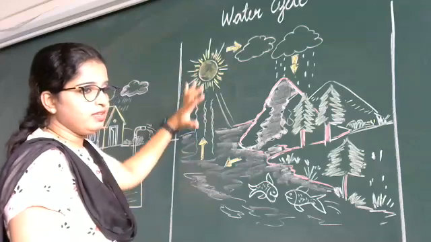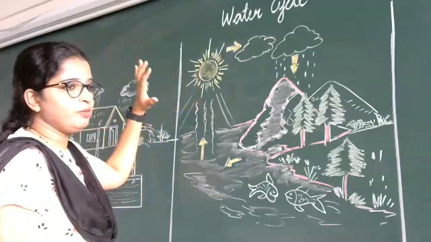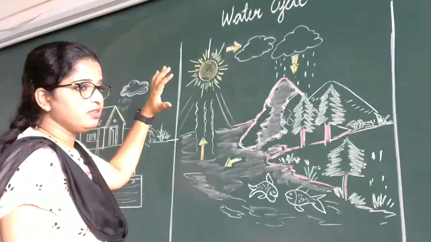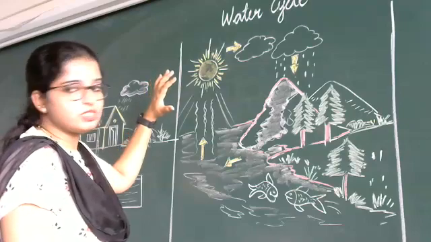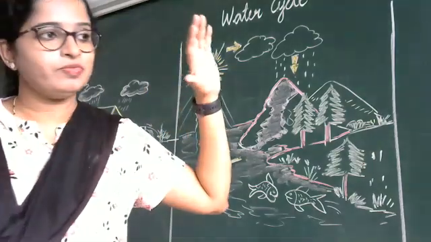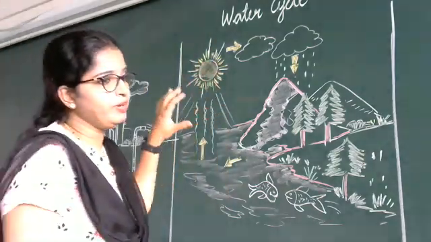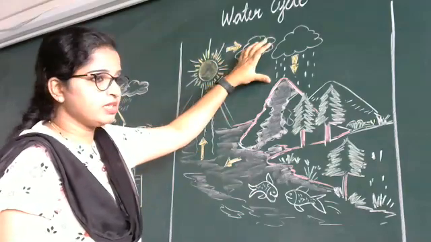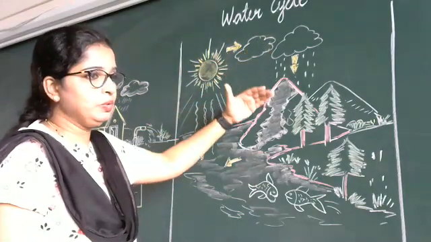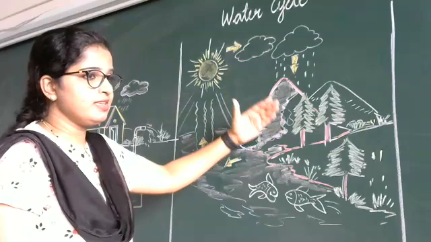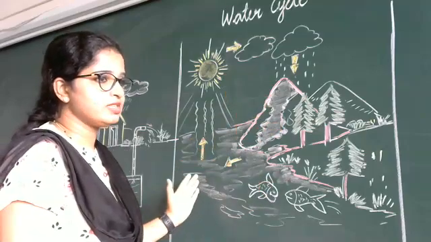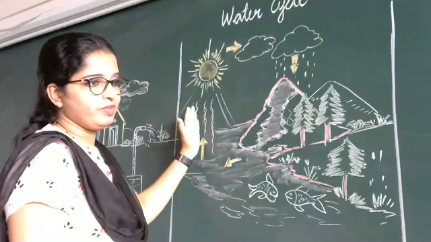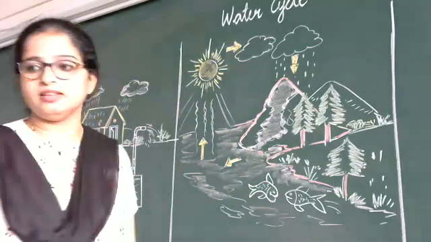Because of the sun, the water goes up in the form of water vapor, it becomes cloud. When it cools, again it rains, again it goes to the river, stream, ocean, and the same process will continue. This is called the water cycle.